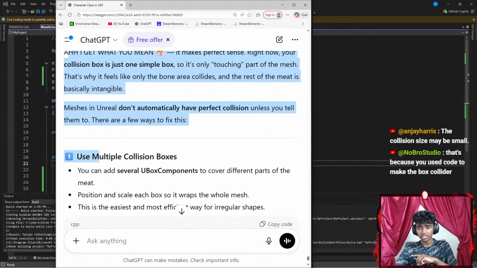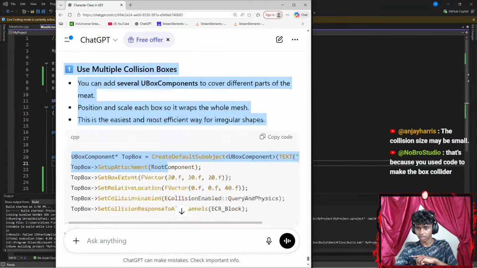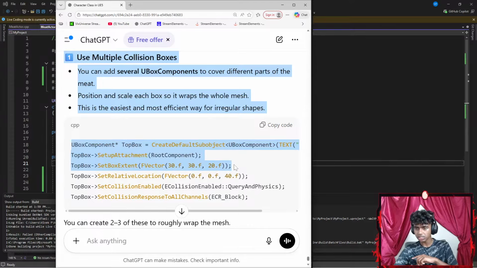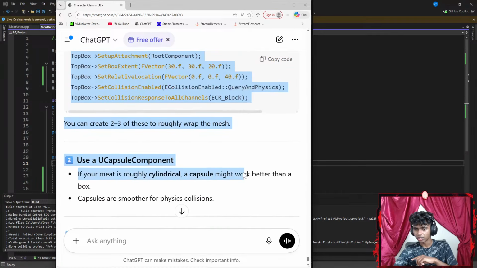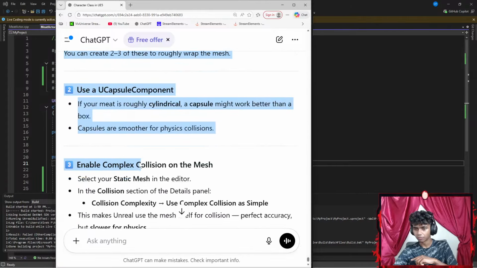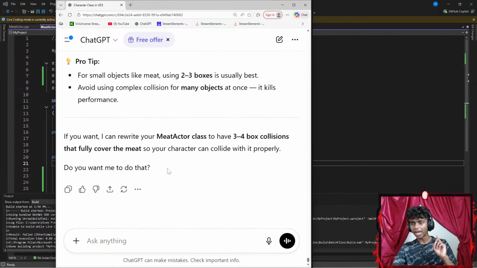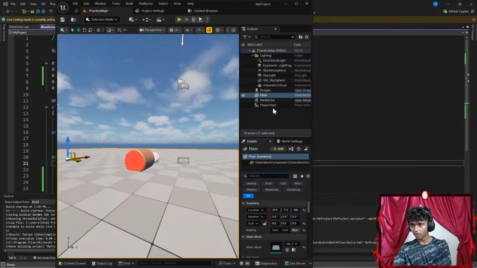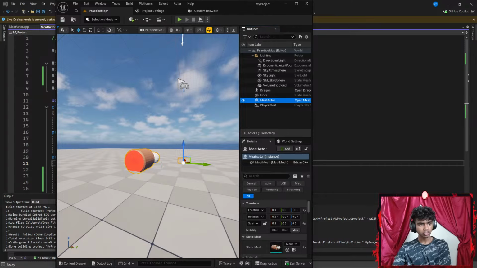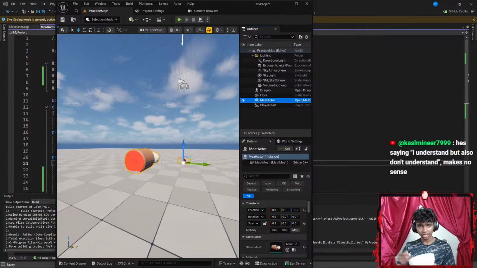There are a few ways to fix this. Use multiple collision boxes. Okay, so I gotta add multiple collision boxes. You can create two to three of these to roughly wrap the mesh up. Use a capsule component. Okay, actually, I might work on this part. The collision size may be small. That actually does make sense. Let me try fixing that part real quick. So if I go to my meat actor, that's because you use code to make the box collider. I actually might do it in the editor in that case.